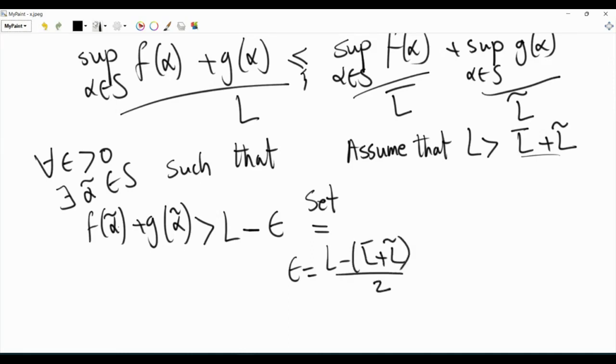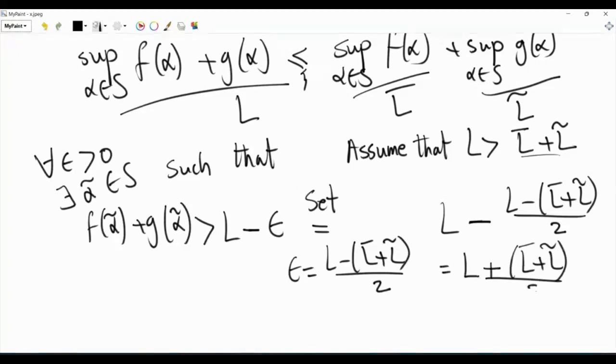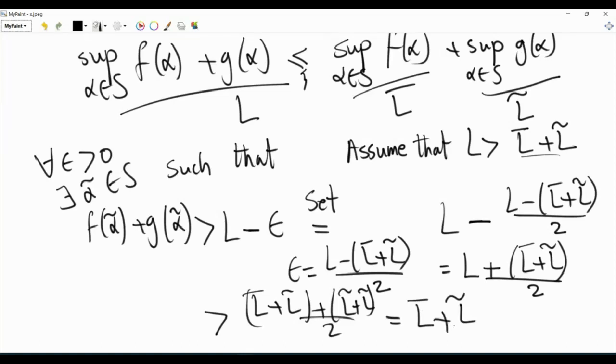over 2. So we have f of alpha tilde plus g of alpha tilde is greater than L minus epsilon, and for positive epsilon we make this choice, L minus L bar plus L tilde over 2. So this is equal to L plus L bar plus L tilde over 2. Now, by assumption, L is greater than the sum. So this is strictly greater than L bar plus L tilde plus L bar plus L tilde over 2, and so this is L bar plus L tilde.